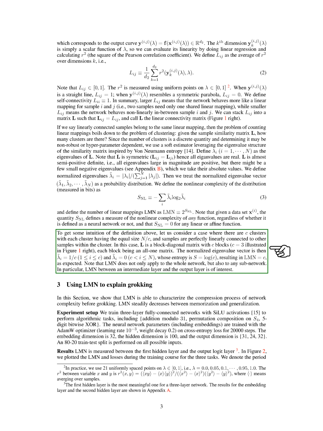To get some intuition of the definition above, let's consider a case where there are C clusters with each cluster having the equal size n/C, and samples are perfectly linearly connected to other samples within the cluster. In this case, L is a block diagonal matrix with C blocks, each block being an all-one matrix. The normalized eigenvalue vector is then λ̃_i equals 1/C for i less than or equal to C, and λ̃_i equals 0 for i greater than C. Its entropy is S equals log C, resulting in LMN equals C, as expected.